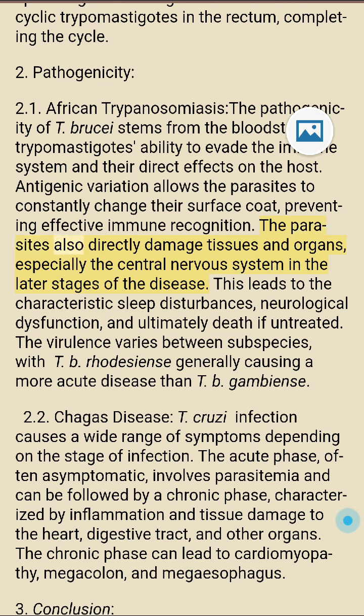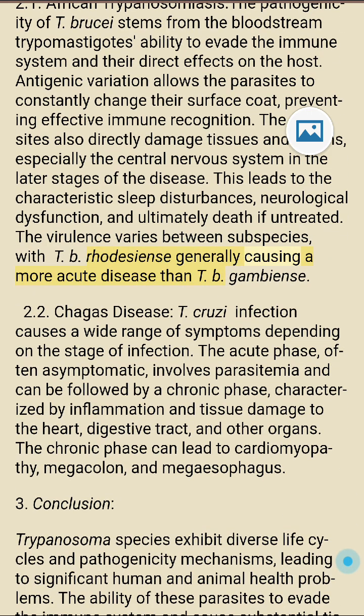The parasites also directly damage tissues and organs, especially the central nervous system in the later stages of the disease. This leads to the characteristic sleep disturbances, neurological dysfunction, and ultimately death if untreated. The virulence varies between subspecies, with T. b. rhodesiense generally causing a more acute disease than T. b. gambiense.